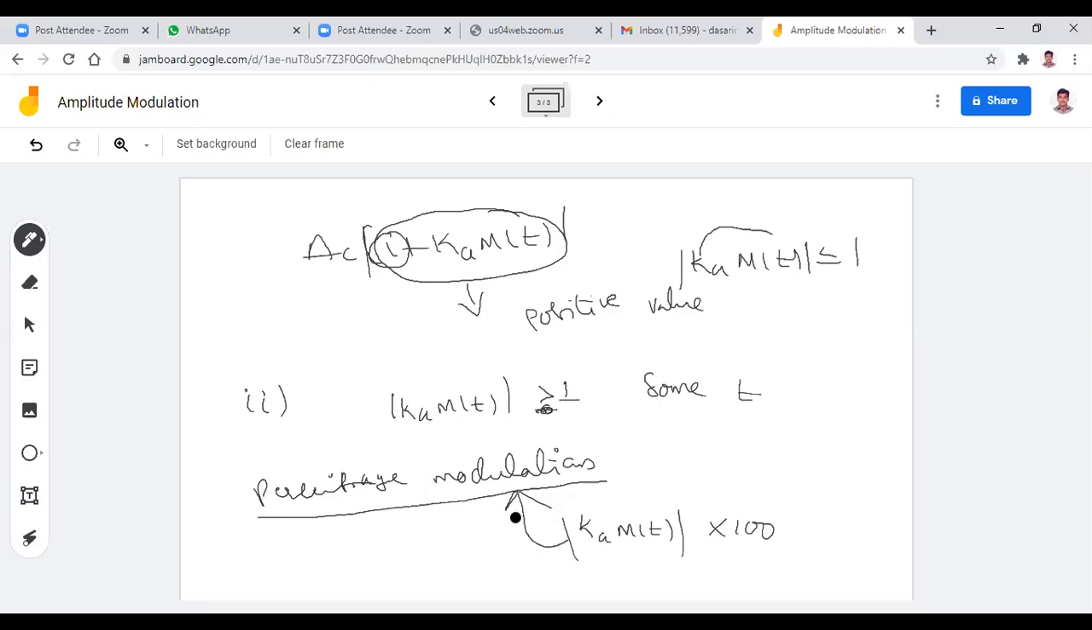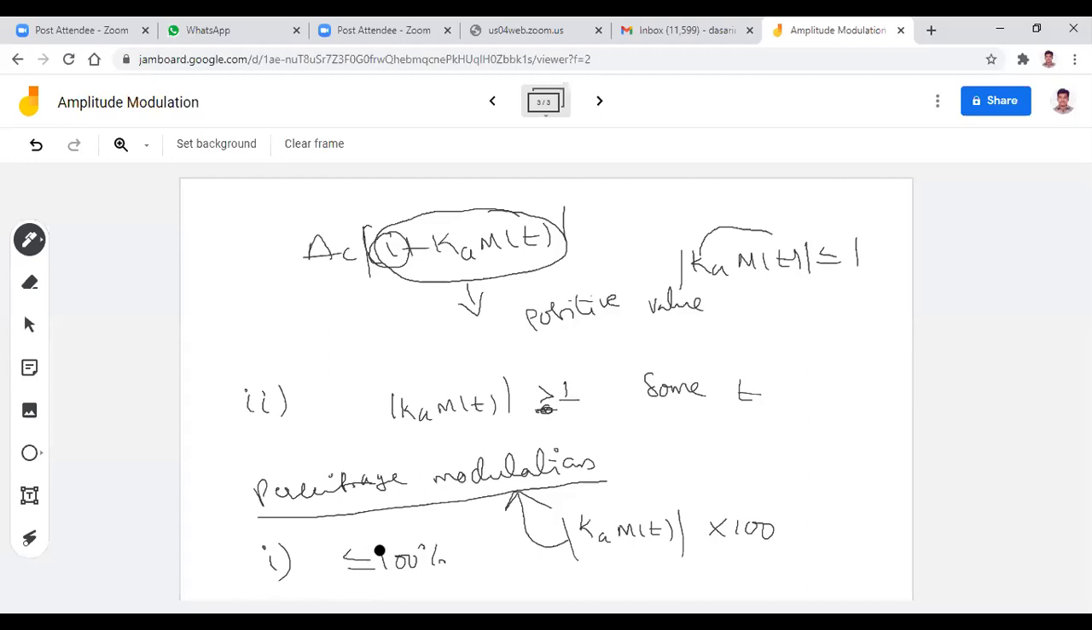Respond, please. Yes, yes, sir. All right. The point is when you multiply Ka m(t) with 100, the resultant thing is known as the percentage modulation. Now coming to case 1: Ka into m(t) less than or equal to 1. That means we can say that the percentage modulation is always less than or equal to 100%, right? So in case 1, when you multiply with 100, the percentage modulation is less than or equal to 100.